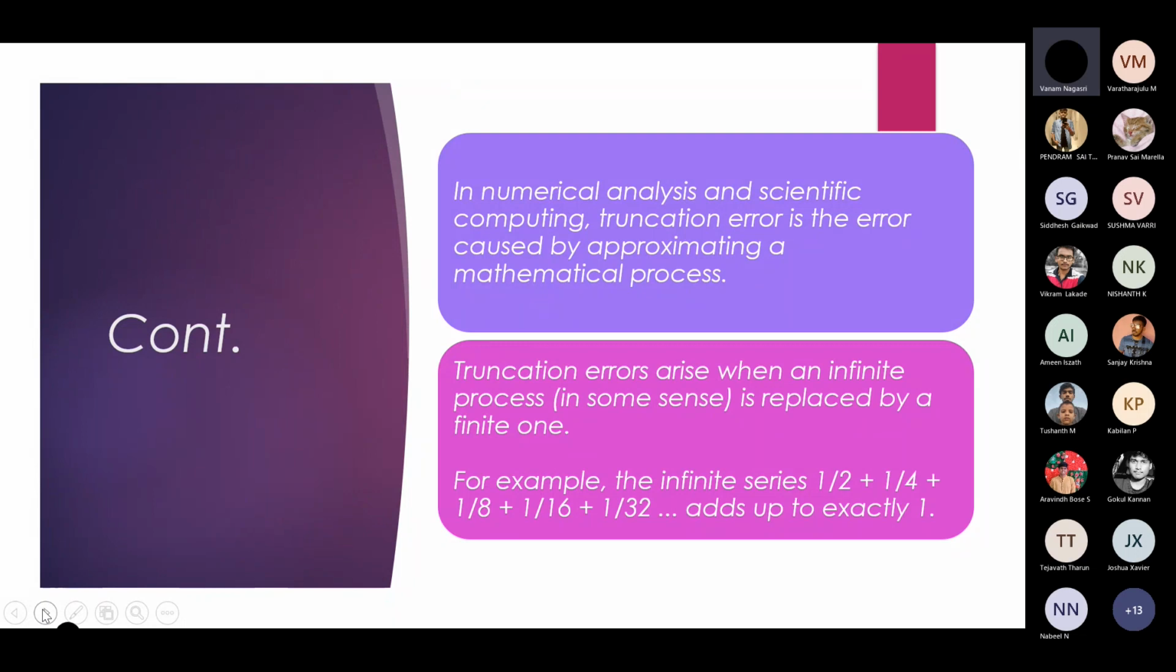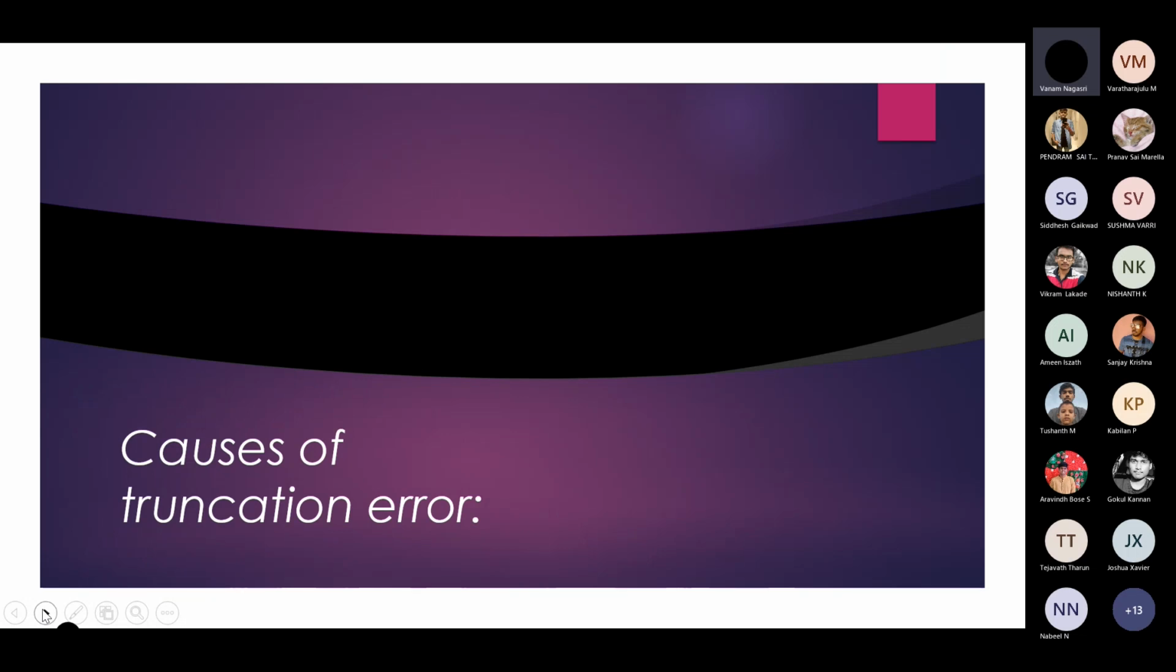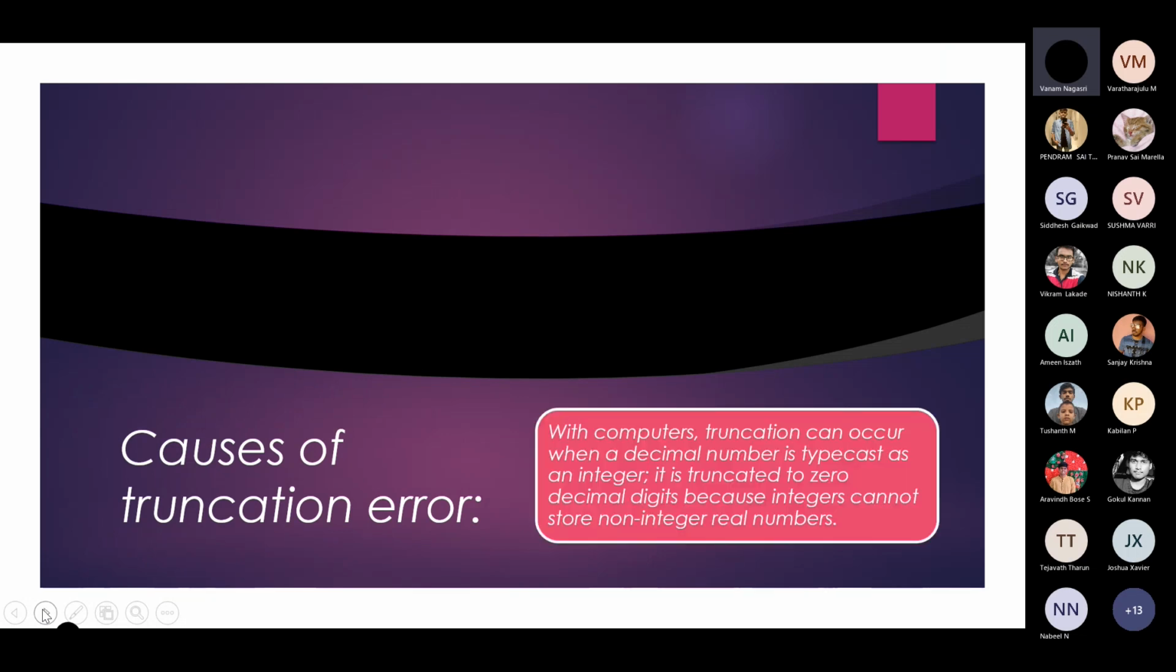In numerical analysis and scientific computing, truncation error is an error caused by approximating a mathematical process. Truncation error arises when we replace an infinite process with a finite one. For example, take the infinite series 1/2 plus 1/4 plus 1/8 plus 1/16 plus 1/32 and so on. If we add them all, we will get exactly 1. Causes of truncation error: with computers, truncation can occur when a decimal number is typecast as an integer. It is truncated to 0 digits because integers cannot store non-integer real numbers.